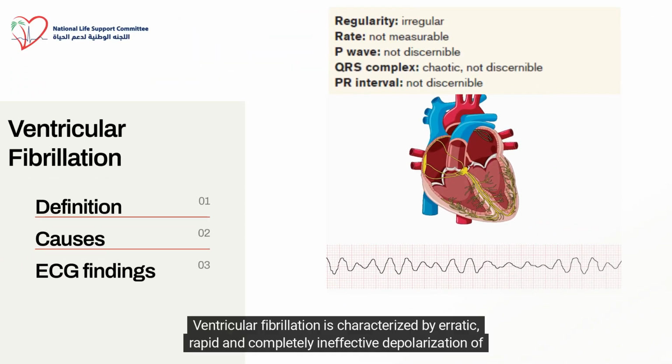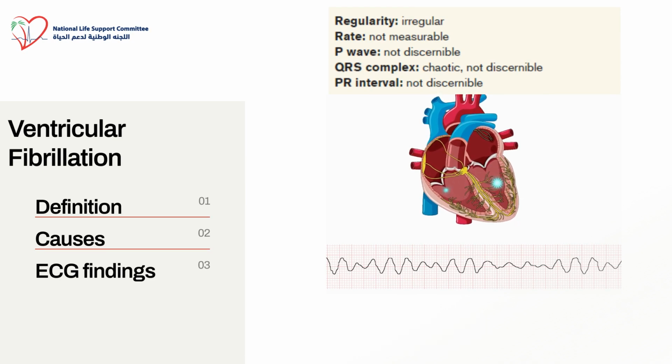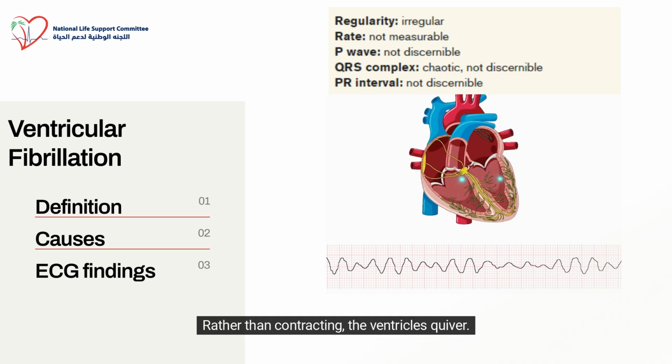Ventricular fibrillation is characterized by erratic, rapid, and completely ineffective depolarization of the ventricles. Rather than contracting, the ventricles quiver. This rhythm is fatal if not corrected quickly.